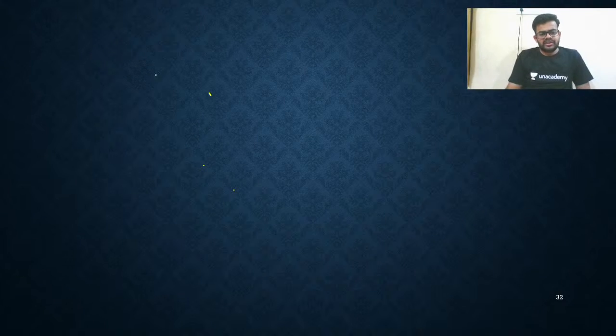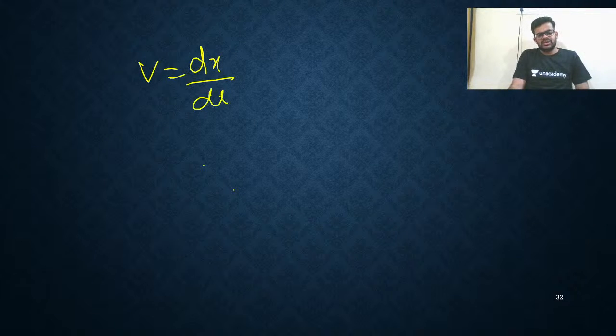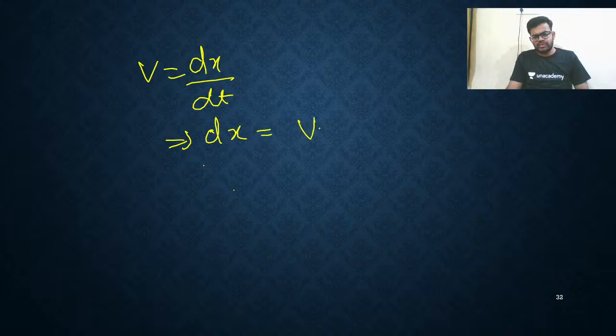Listen. I have v is equal to dx by dt. Okay, dx by dt. The slope of the xt curve is velocity. Now I can write it like this. I can just cross multiply it. dx is equal to v dt.